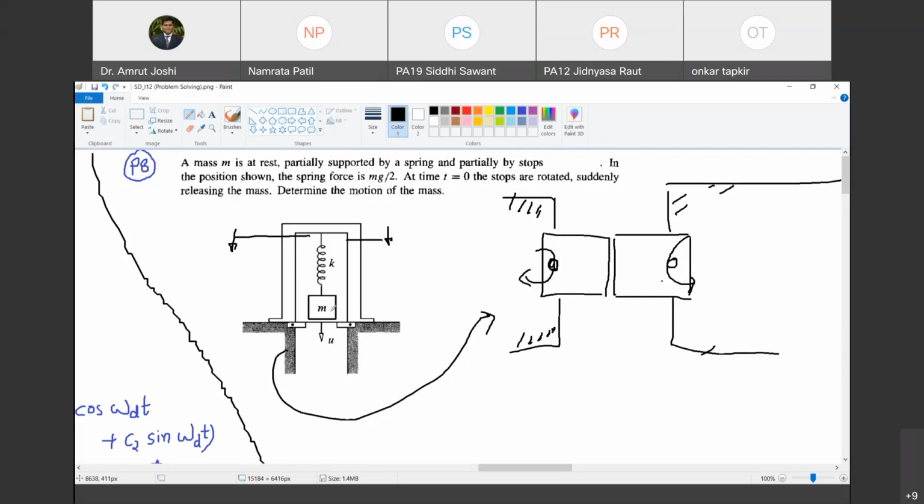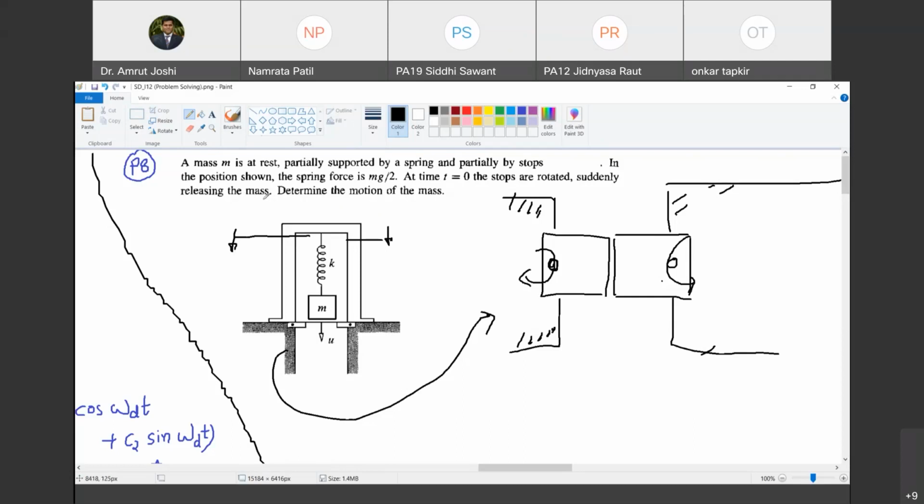Are you with me? However, the displacement corresponding to mg by 2 has already taken place, because in the given position the spring is not unstretched. It is stretched, corresponding to a force equal to mg by 2. That's what it means when they say that the mass is supported partially by the spring and partially by the stops. Are you with me?